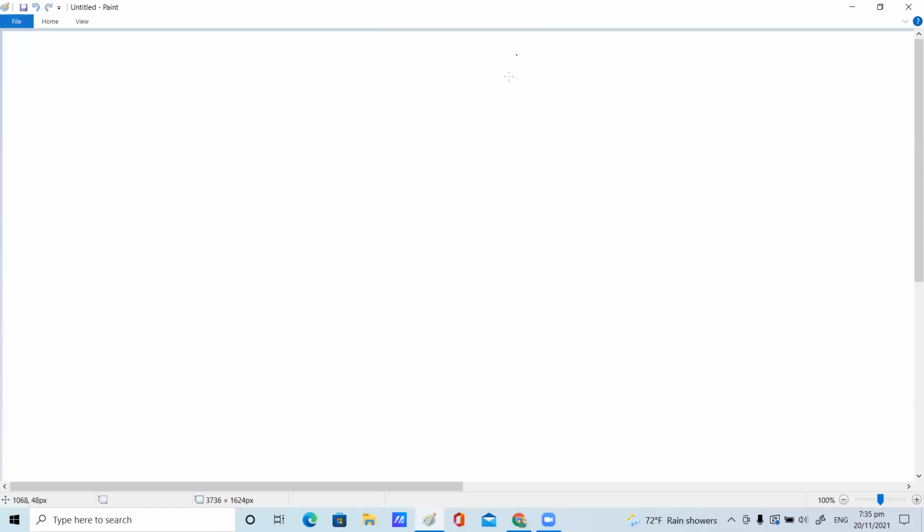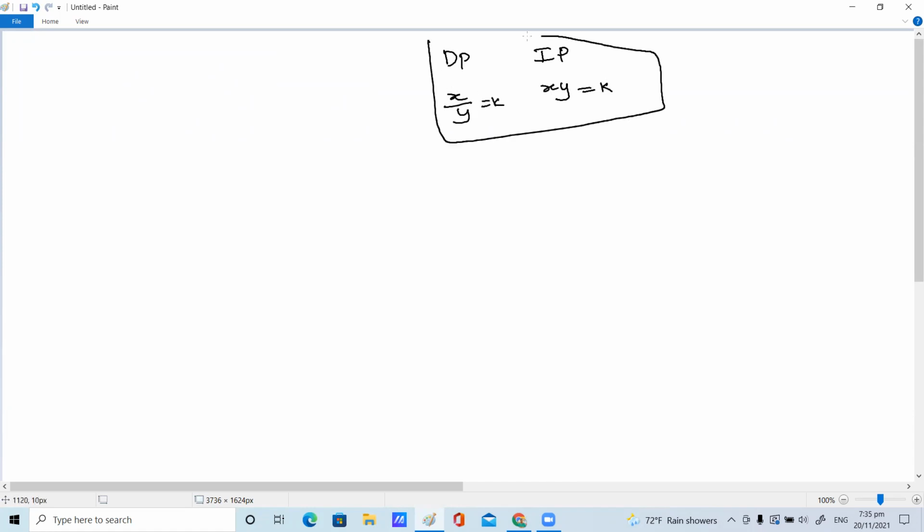What you know, direct proportions and the inverse proportions. You see, in direct proportions, we are just doing cross multiplication. That means in inverse proportion, xy equal to constant, children. Here x by y equal to constant in direct. This is the only different part you have to remember. In direct proportions, we are doing cross multiplication. In inverse proportion, we will go with many examples.